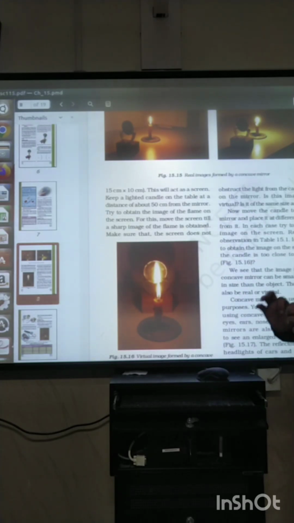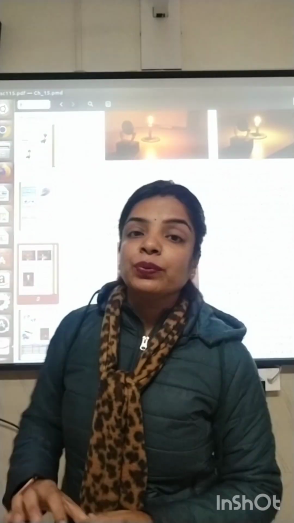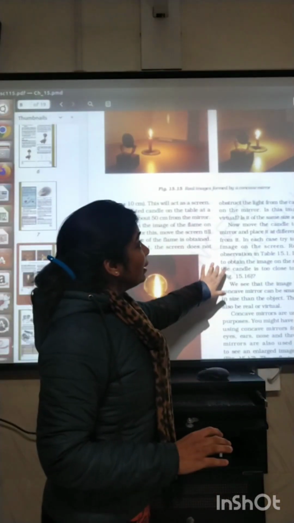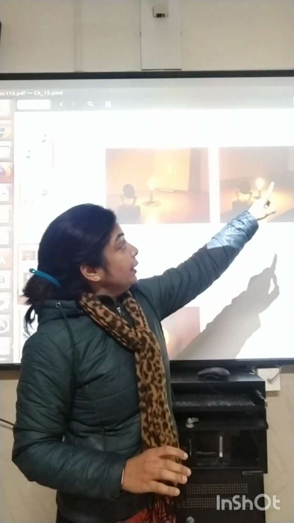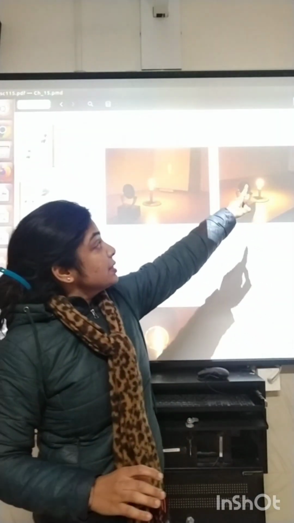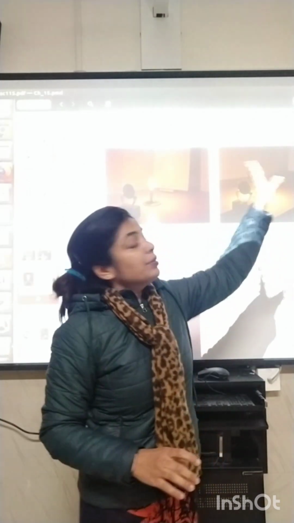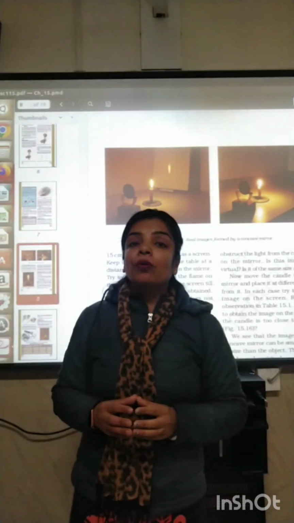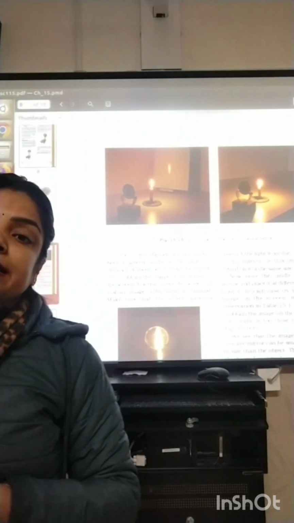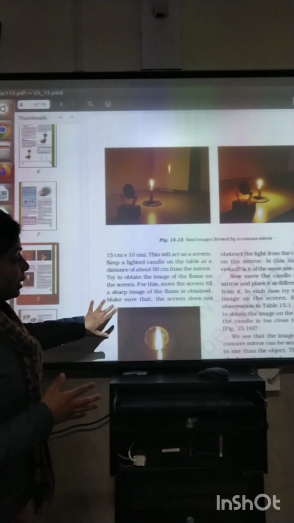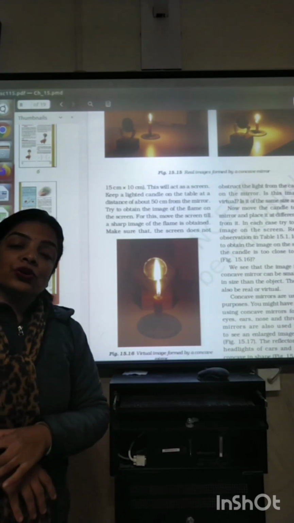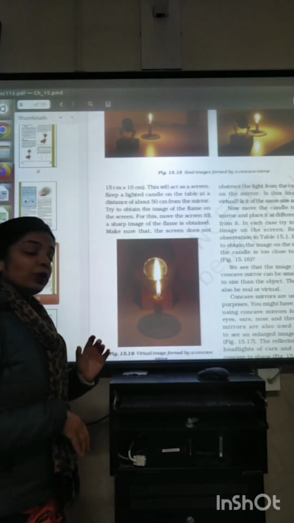So this is the basic difference between real and virtual image: we can see the proper flame image on the white curtain, that is the screen. The image which can be obtained on the screen is said to be a real image, and the image which cannot be obtained on the screen is referred to as a virtual image.